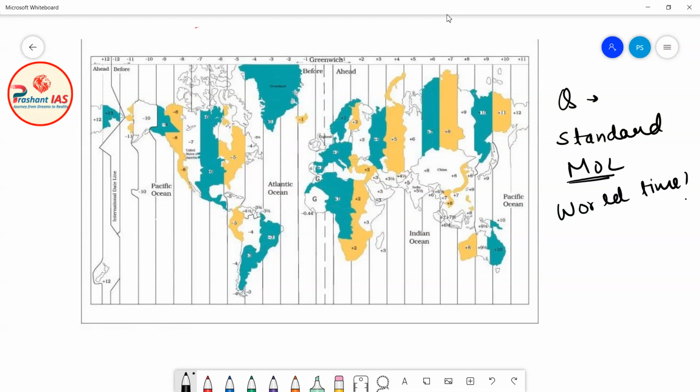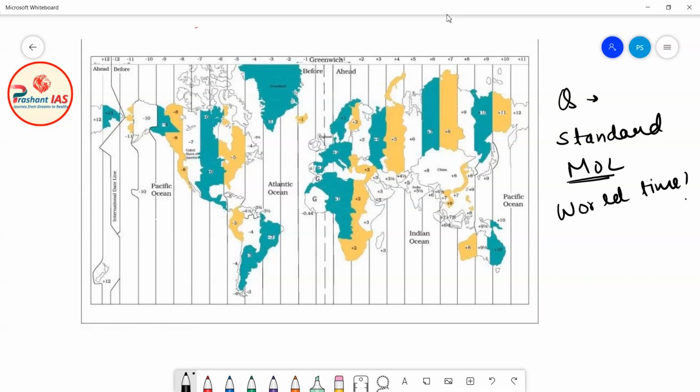Why? Because on different places on earth, the sun will rise at different times and set at different times. If a place on the earth is experiencing day, other places must be experiencing morning, evening, and even night. So with so much diversity of time, how do we synchronize the time?